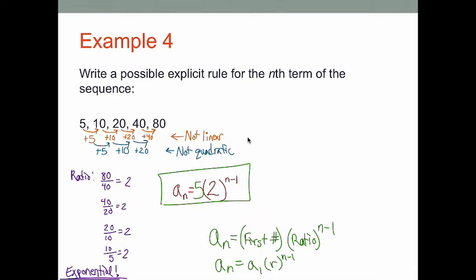When you have something that's linear, when I was introducing these explicit formulas, you go through and you figure out your slope and you multiply that by n, and then from there you do a little bit of math and trial and error to figure out if anything needs added or subtracted. Well, when you have things that model more exponential, this is what you're going to use down here. This is what you'll want to be using to help you out, where you take that ratio, whatever that is when you divided those numbers and you got that constant ratio, that is going to be to the power of n minus 1, and you're going to multiply that by whatever the first number is in your sequence. And in our case, it was 5, and our ratio was 2.